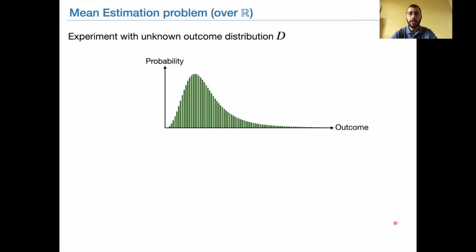In this talk, I will present an algorithm for solving the mean estimation problem over the reals. In this problem, there is an unknown distribution D, which is obtained as output of some experiment. The mean of this distribution will be denoted by mu, and we'll assume that the variance is finite.